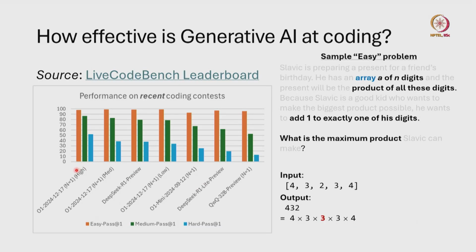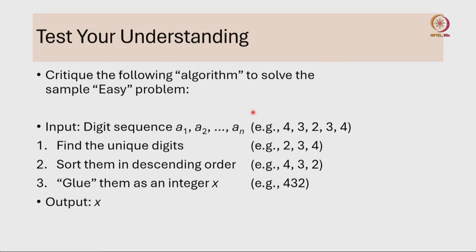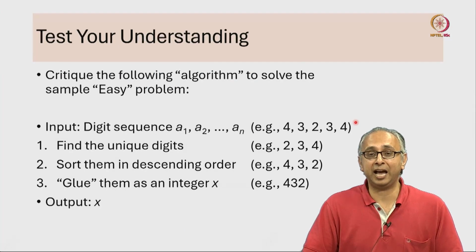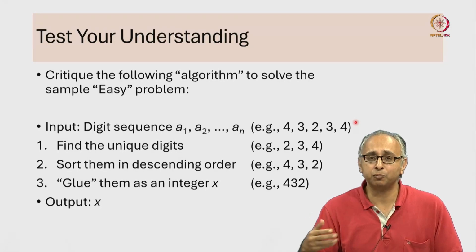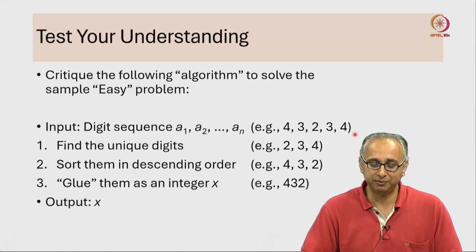When we say that these models can solve easy problems like this perfectly, they are taking this particular problem statement, working out the algorithm, and then translating that into code. That is impressive, that they can do this with almost perfect accuracy. So let's test our understanding. I'm going to give you an algorithm for this task. And to show you how this algorithm works, I've also illustrated how it works on the same example that we saw on the previous slide.